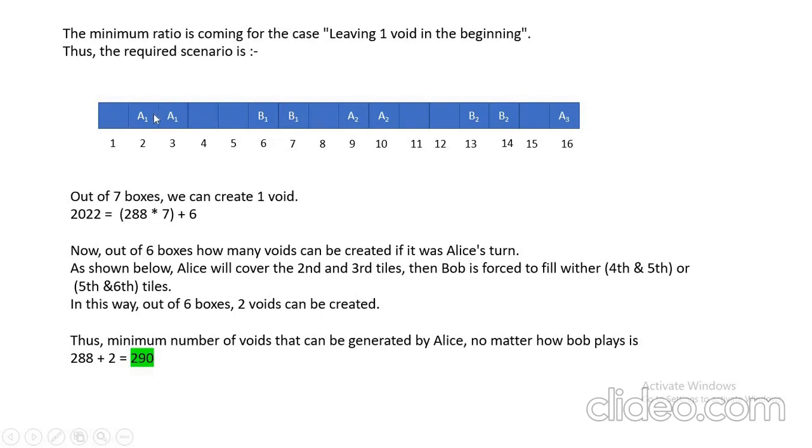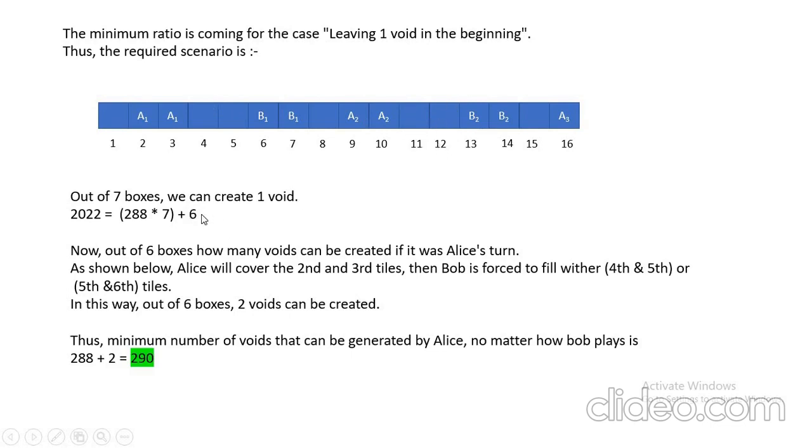You can see from here, first Alice is placing this 2 and 3, then Bob is placing 6 and 7, then Alice is placing 9 and 10, then Bob is placing 13 and 14. And these are all voids till now, and no one is going to fill these until and unless they fill these six boxes. They are going to fill these 6 boxes first, and then they will come back and fill up all these remaining voids, sets of consecutive squares.